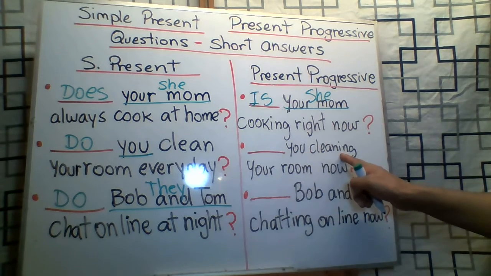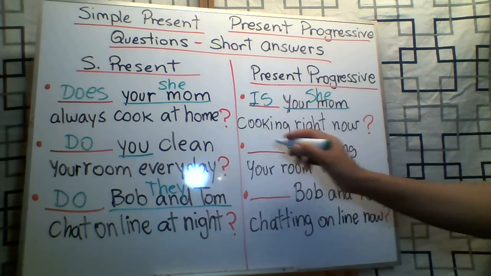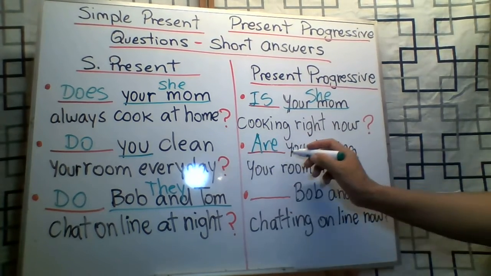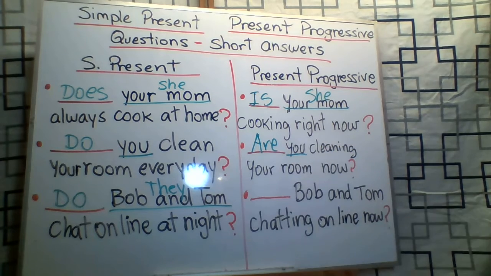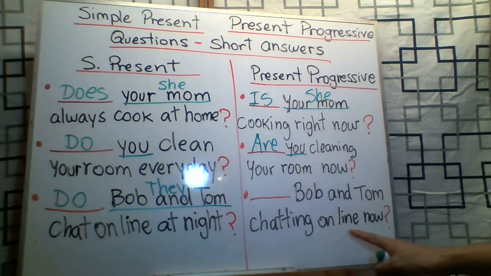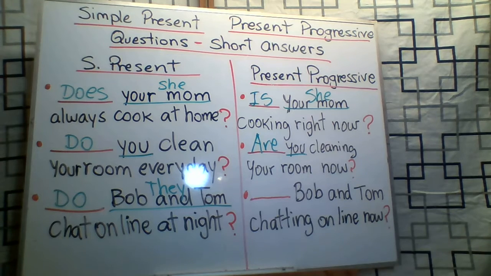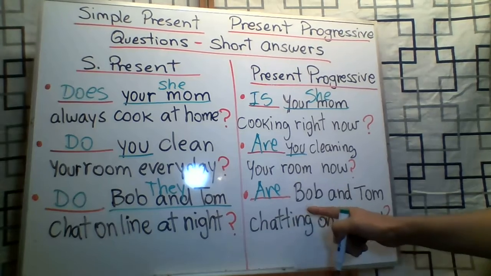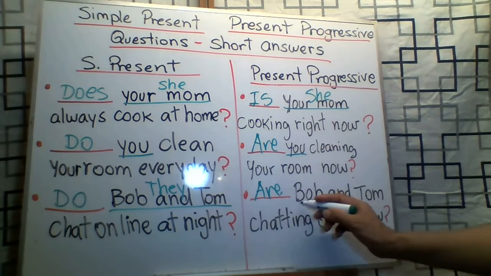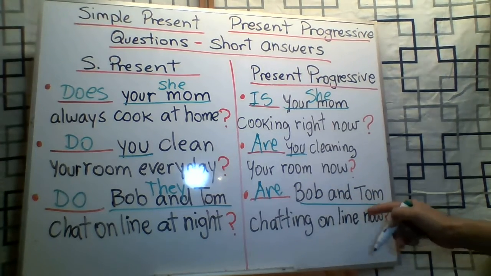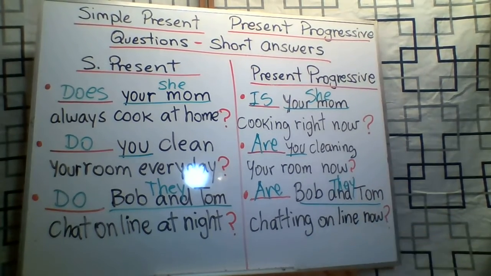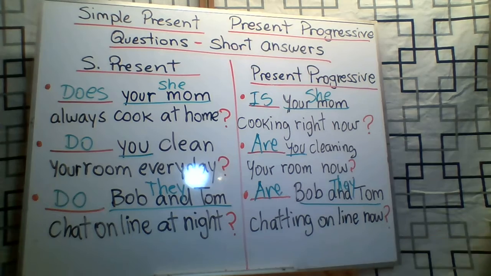Are you cleaning your room now? Are you? Why are? Because you. The next one. Are Bob and Tom chatting online now? Good. Are. Why are? Because they are Bob and Tom. We replace with the subject they.